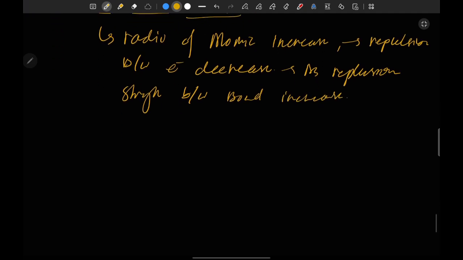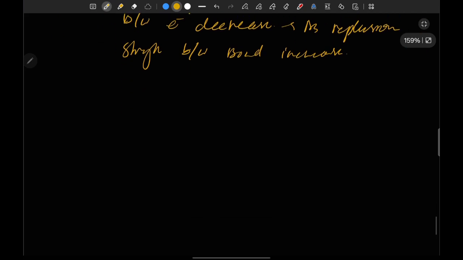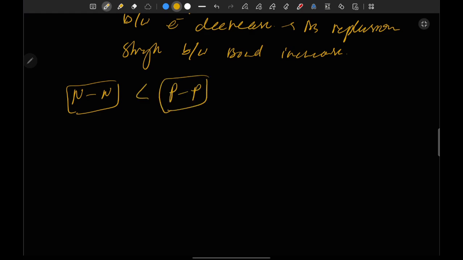Okay, so from here we can see that the single bond of N2 is weaker than the single bond of the P molecule.